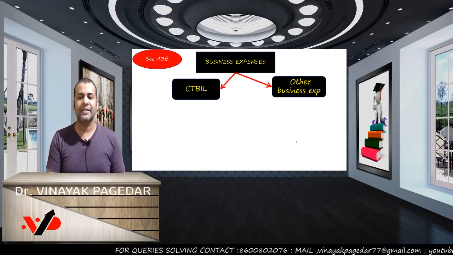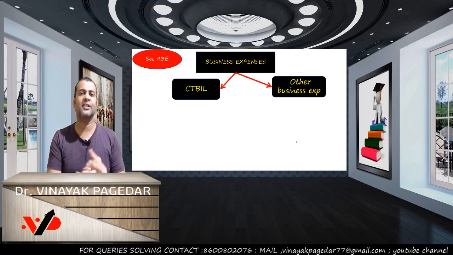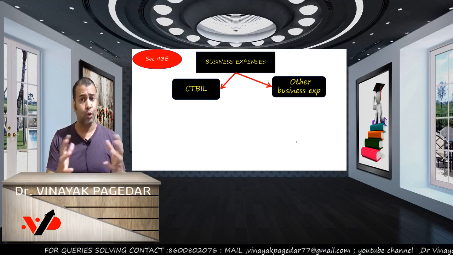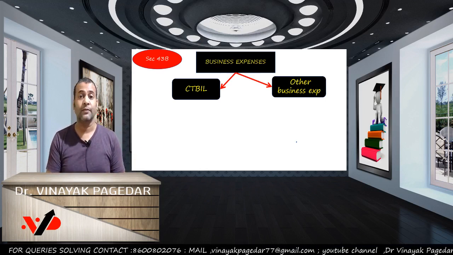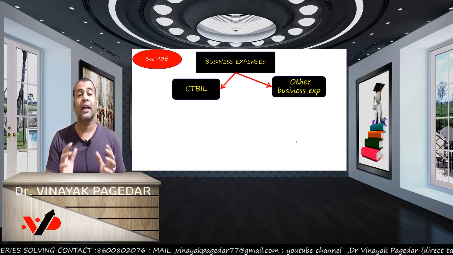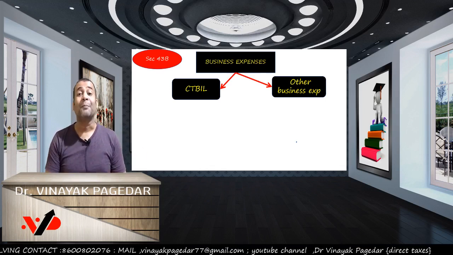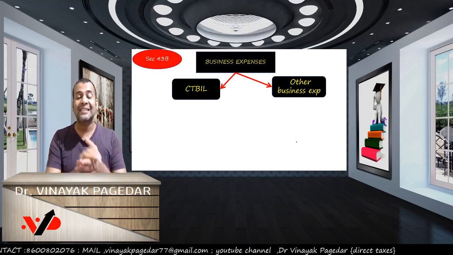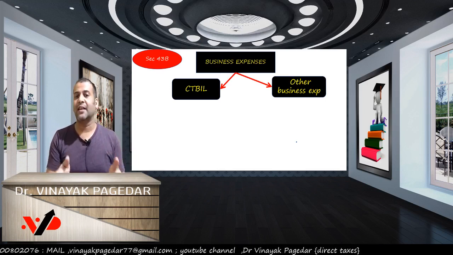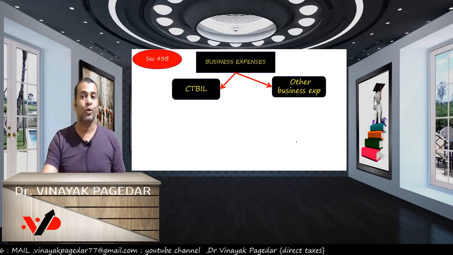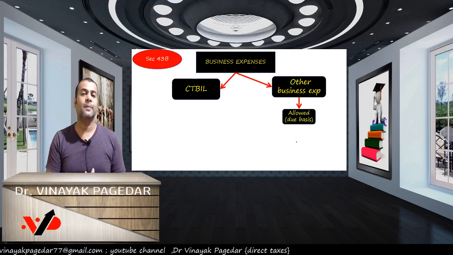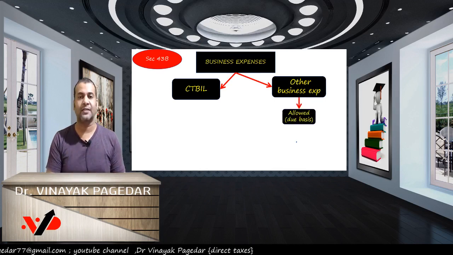However, any other business expenditure which is not CT bill, do you think it should be allowed as deduction? And if you are thinking no, then I should shoot you with a bazooka, because it is other business expenditure. Since it is connected to the business, it has to be allowed. But this expenditure will be allowed on due basis.